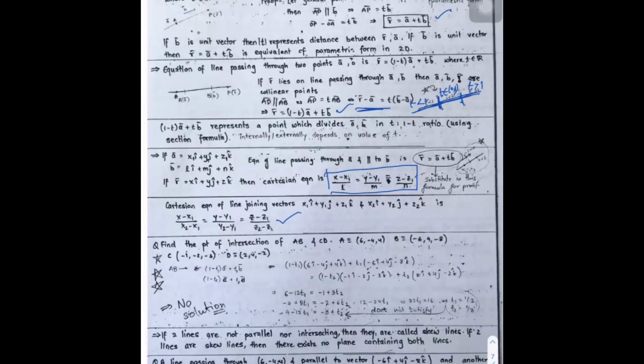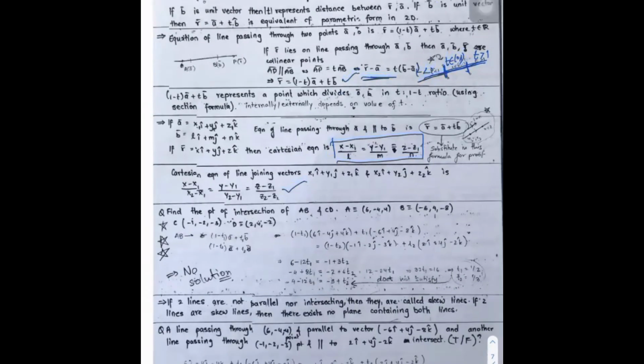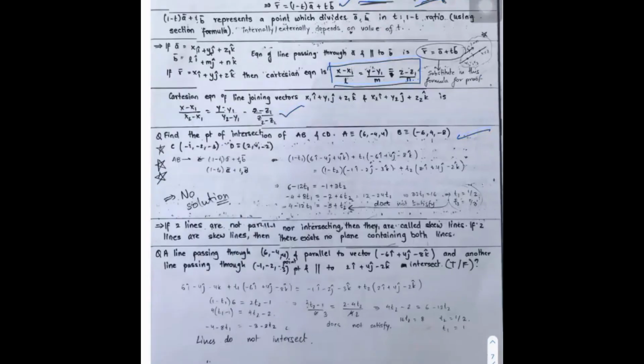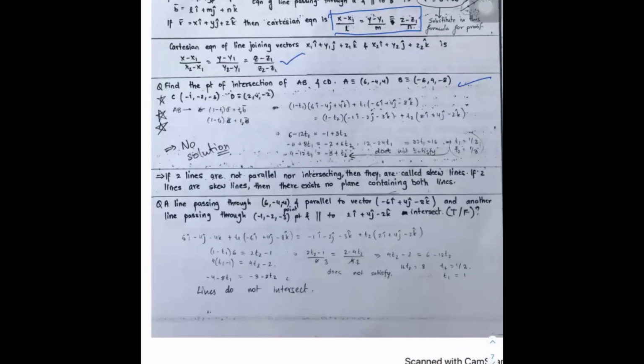And this technique you can also use to find the intersection of lines. To know whether two lines are skew lines or not, you can use this same technique. By equating the general point, you can find whether they are skew lines or not. Or if they are intersecting, you can find the point of intersection with the help of this (1 minus T) A plus T B, by equating the general point. We discussed some examples in class, you can check your notebook. Skew lines means lines which are not parallel and not intersecting.